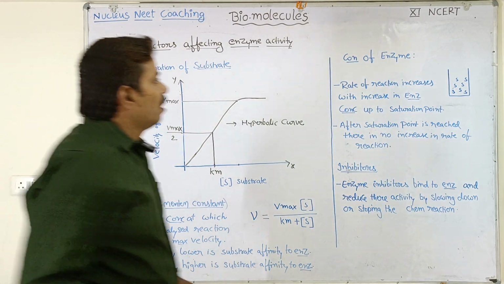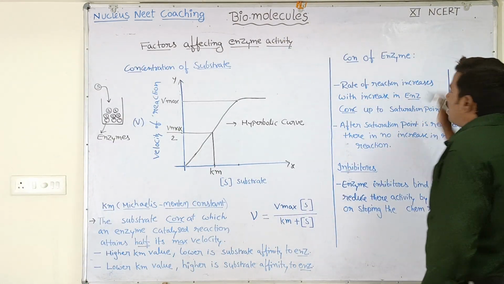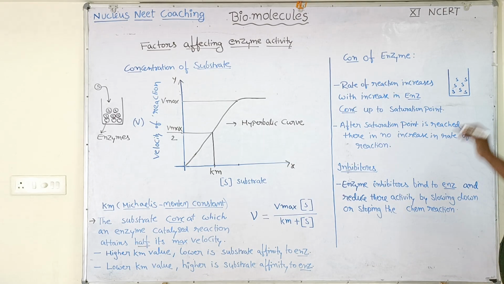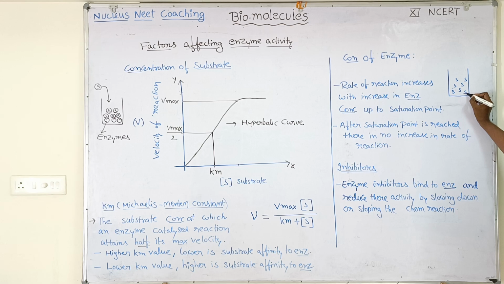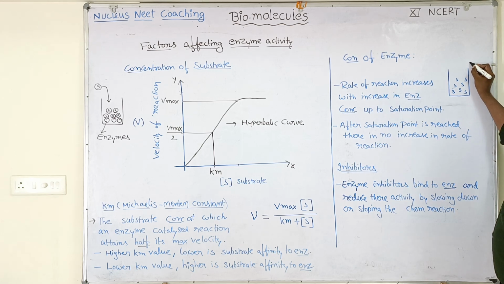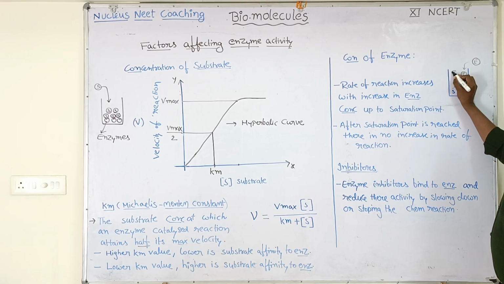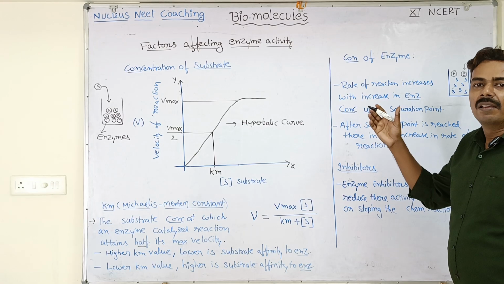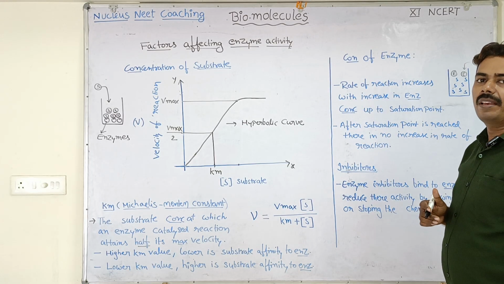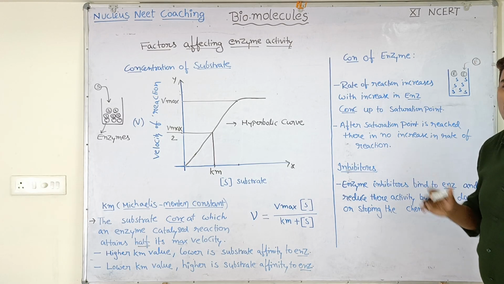Now let us see how the concentration of enzyme will affect the enzyme activity. Again, let us consider there is a beaker and we have filled this beaker with substrate molecules, and slowly we started adding enzyme molecules to this beaker. As and when we increase the concentration of enzyme molecules, more and more enzymes are going to interact with the substrate molecules. Automatically the velocity of reaction is going to increase, but up to a saturation point.